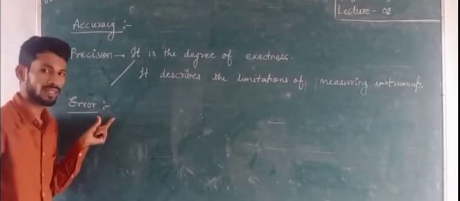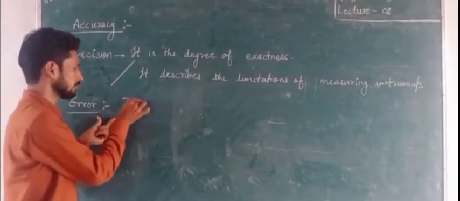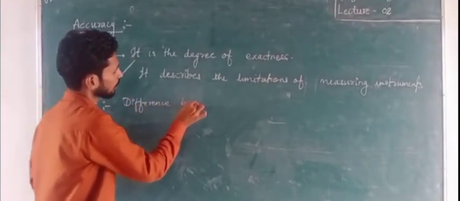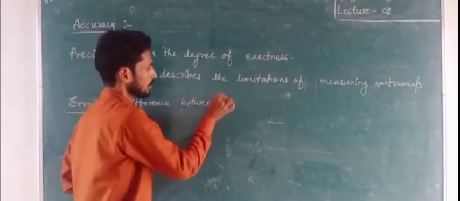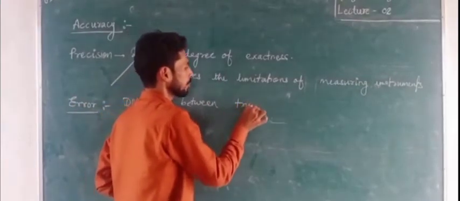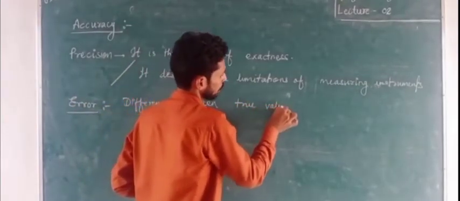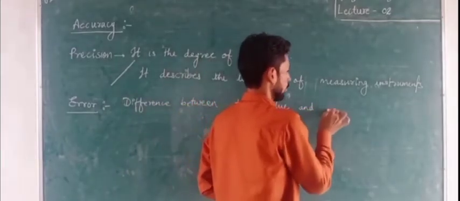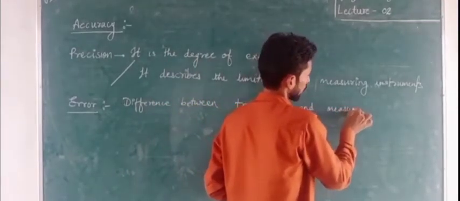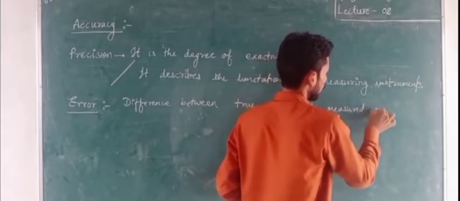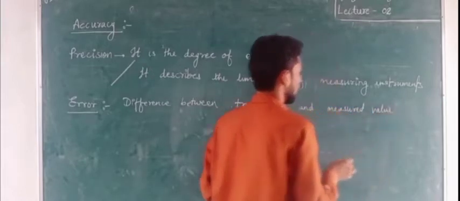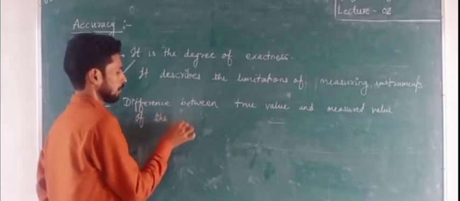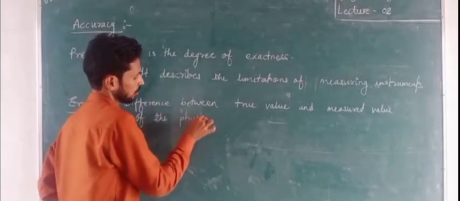Error is the difference between the true value and the measured value of the physical quantity.